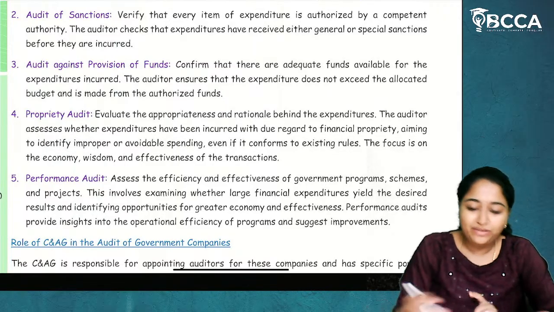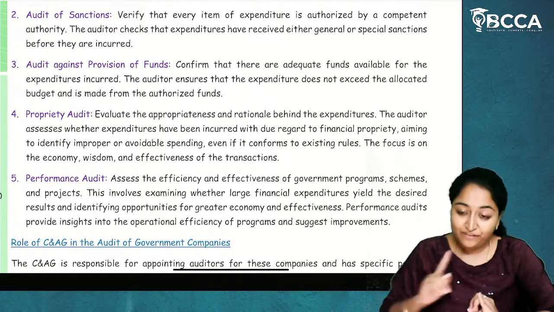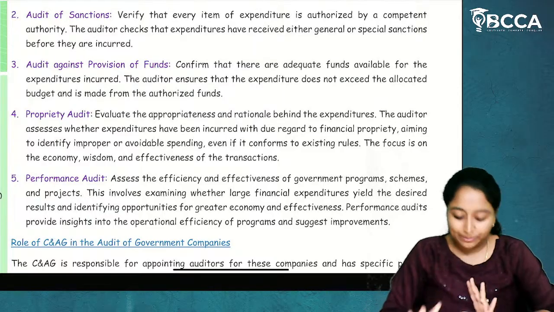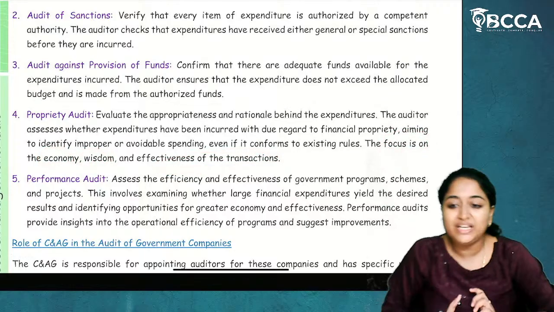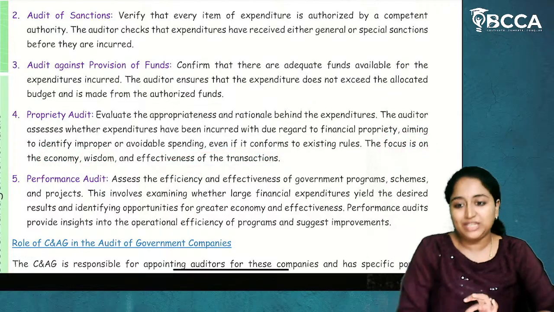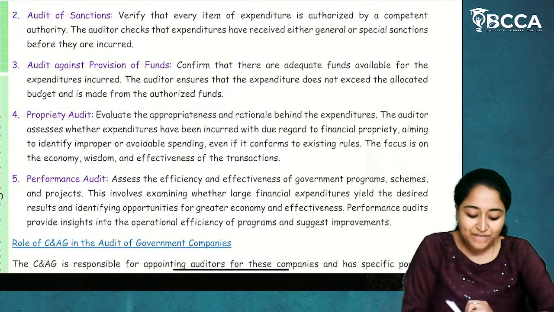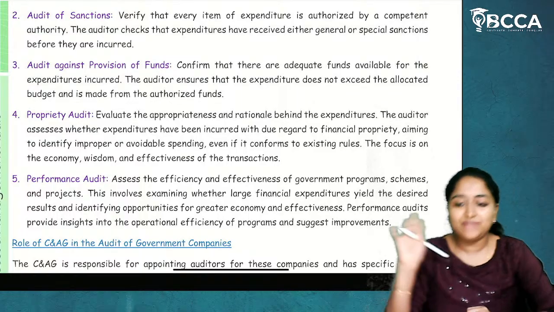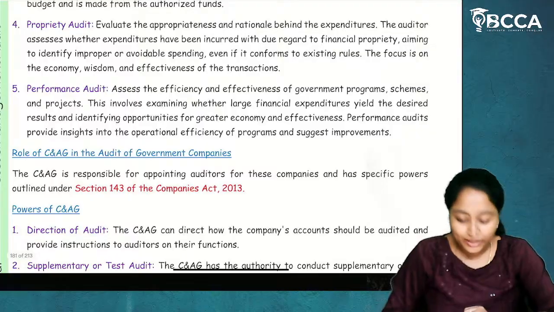So you might think that okay, this is as per rules, so we'll go for expenditure. No, if it is improper and if it is an avoidable expenditure, that should not be committed. The focus is on economy, wisdom and effectiveness of the transaction. Even if it is within the rules, there should be effectiveness of transaction, there should be a wisdom, and there should be a benefit for the economy. If these three are there, only then government expenditure should be done. Regarding that, the assessment will be done by the auditor.